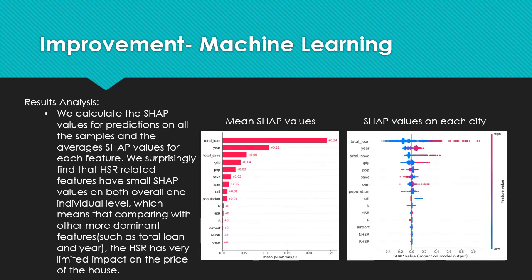We also calculated the average Shapley value for all features we use and also the individual-level Shapley values for each city. As we know, the Shapley value can measure how a feature increases or decreases the prediction compared to the average level. From the result, we surprisingly found that high-speed railway has very little Shapley value, which means that compared to other more dominant features such as total loan and year, the high-speed railway has very limited impact on the price of the house for each city.